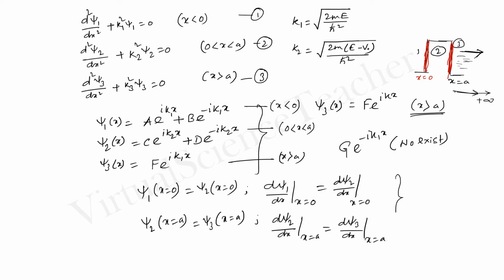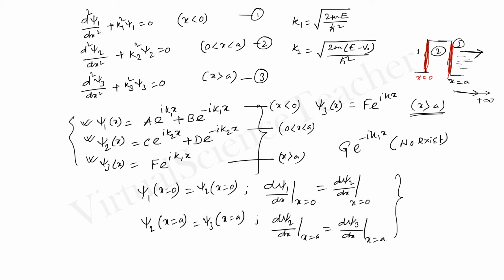So we have four boundary conditions, and we have to use these boundary conditions in psi 1, psi 2, psi 3, the solutions of the Schrodinger equation, to find out the constants.